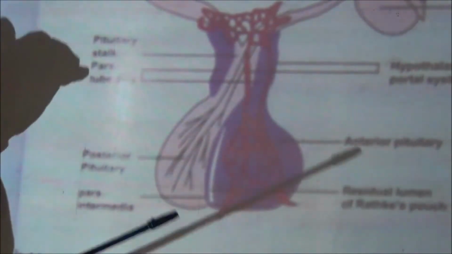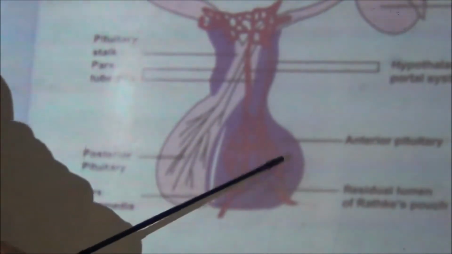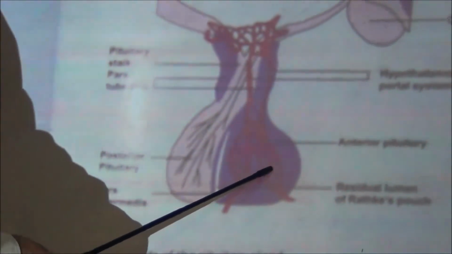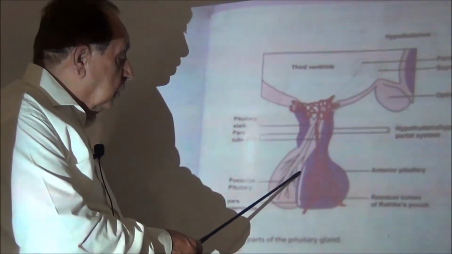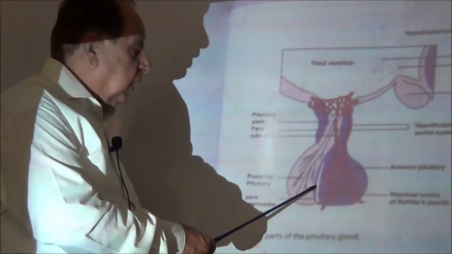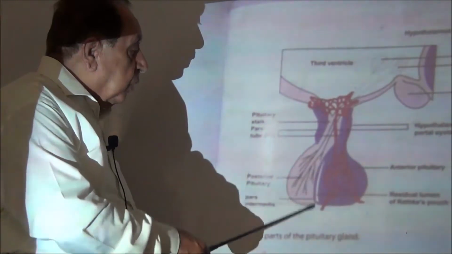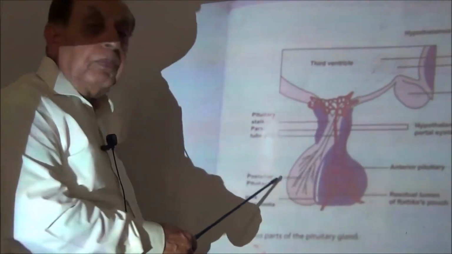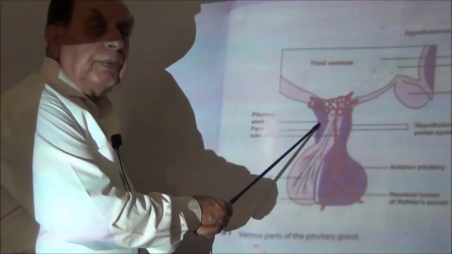So, the anterior pituitary has these parts: the main anterior pituitary, the part posterior to this cleft, the remnant of the Rathke's pouch, which is called the pars intermedia, and above that is the pars tuberalis.